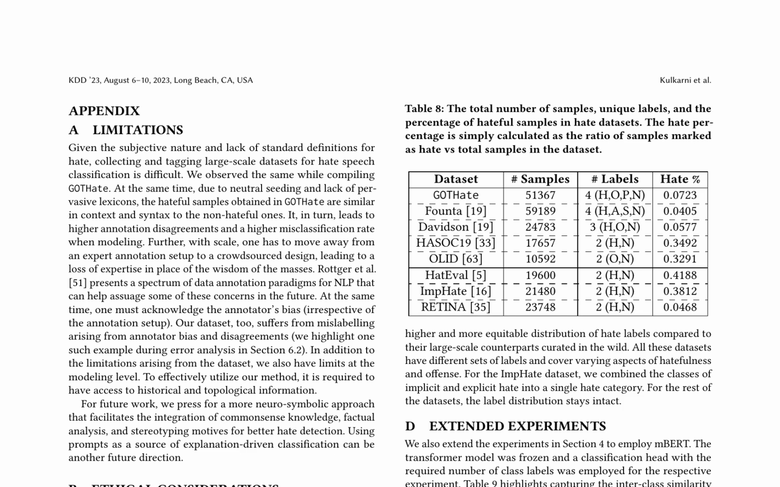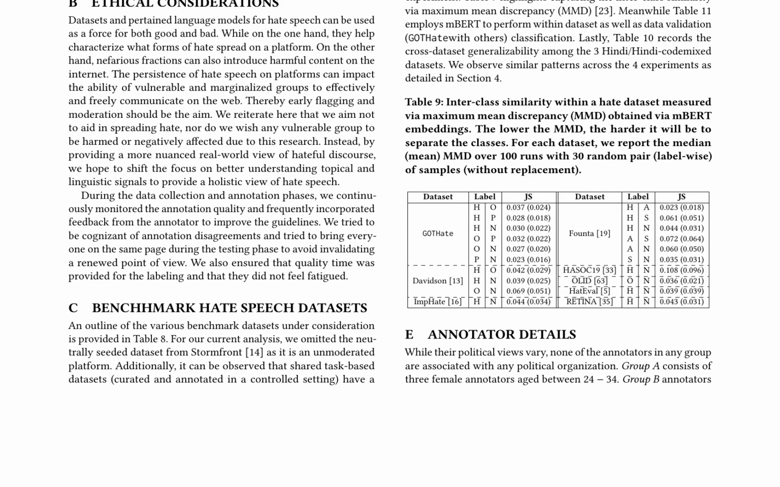Early flagging and moderation of hate speech are stressed to prevent harm to vulnerable groups and promote a holistic view of hate speech. A comprehensive overview of benchmark hate speech datasets is presented, including Got Hate, Founta, Davidson, HASOC 19, OLID, HatEval, ImpHate, and Retina. These datasets vary in terms of labels, size, and hate percentage, with shared task-based datasets having a more equitable distribution of hate labels. Extended experiments employ mBERT to capture interclass similarity via maximum mean discrepancy, MMD, and perform within dataset and cross-dataset validation. Results show similar patterns across experiments, highlighting the challenges of hate speech classification.